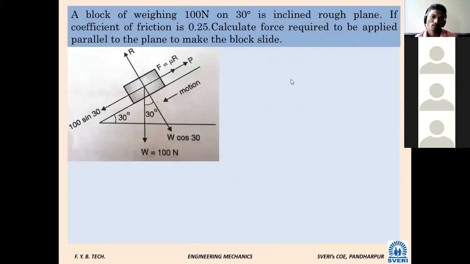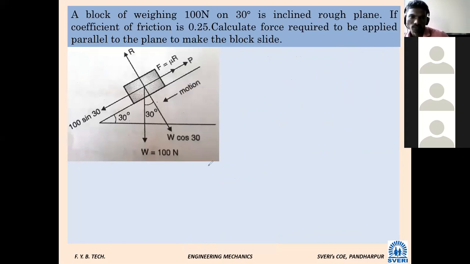Next, same problem. Who will read? A block weighing 100 Newton is on a 30 degree inclined rough plane. If the coefficient of friction is 0.25, calculate the force required to be applied parallel to the plane to make the block slide.